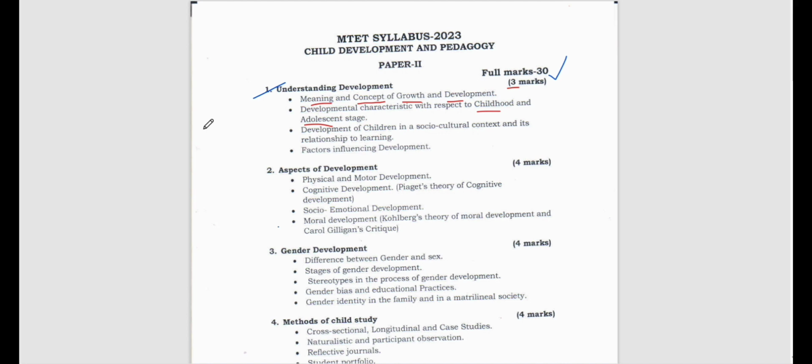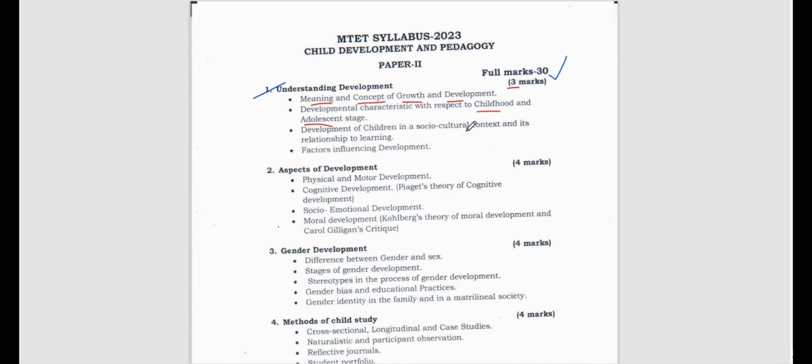We have to read this. What are the different changes which take place in the adolescent stage? What is the mental status of the adolescent? Now what is childhood? What are the different stages in childhood? Those things we have to study in this particular subunit.